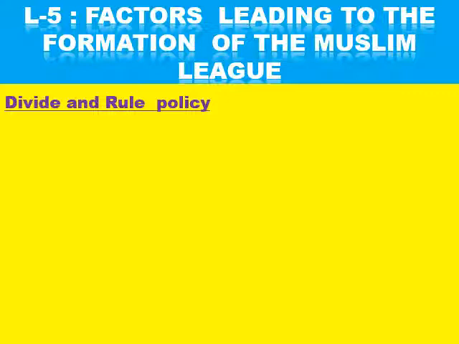So with the coming of the 19th century, along with the rise of nationalism, communalism also became a new trend in society. Now why did communalism rise? Communalism is dividing people on the basis of religion. It was the divide and rule policy followed by the Britishers: dividing Bengal on the basis of language as well as religion, the partition of Bengal by Lord Curzon.